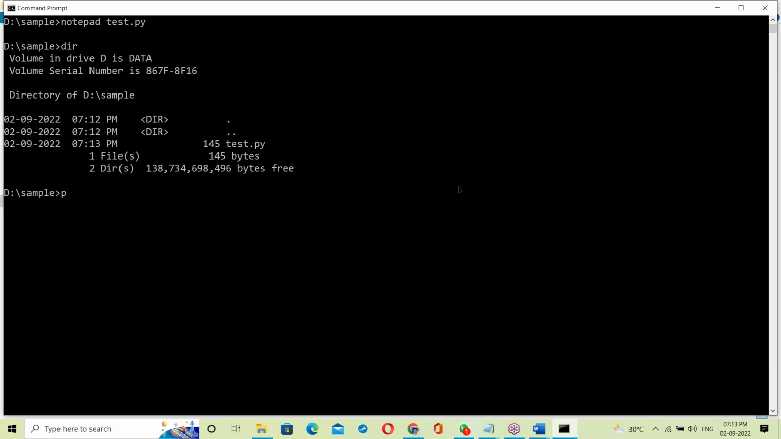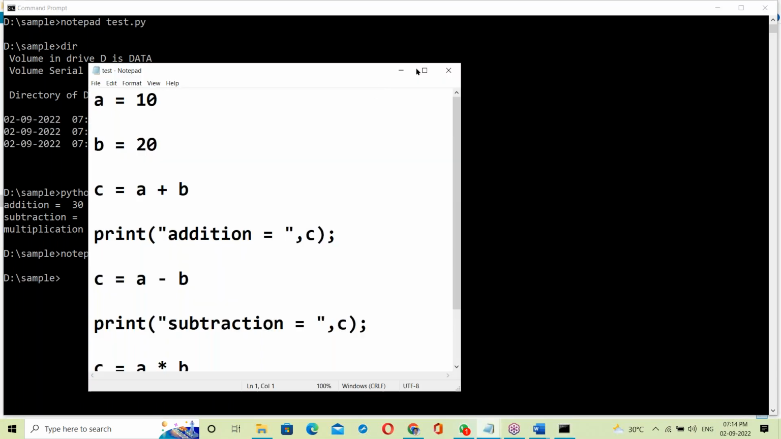For this we use the Python interpreter. In my system Python is already installed, so I can use Python. So Python test.py, and that script is running. Addition, subtraction, multiplication, successfully completed. That Python script completed successfully, right?